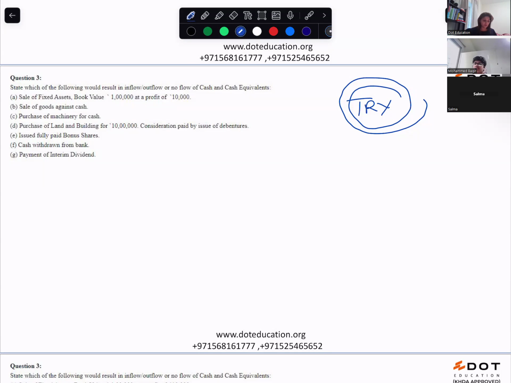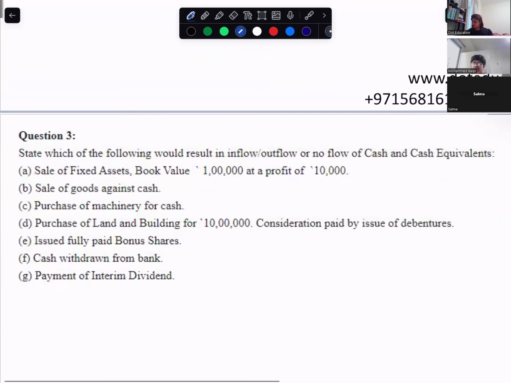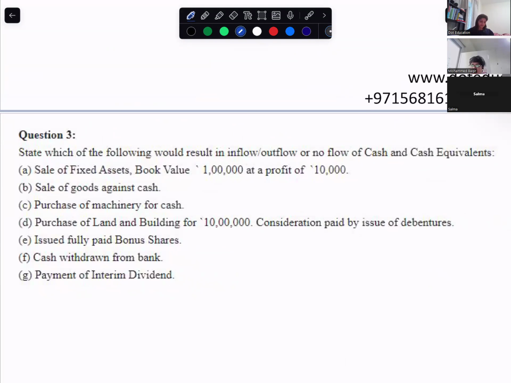Now, in this question, what you have to do is classify each item as inflow, outflow, or no flow of cash and cash equivalent. Sale of fixed assets is inflow. Sale of goods, again inflow. Purchase of machinery is outflow.